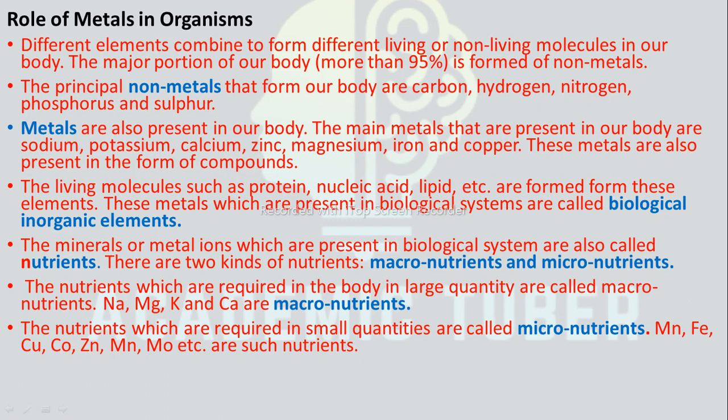Different elements combine to form different living or non-living molecules in our body, and the major portion of our body, more than 95%, is formed of non-metals. The principal nonmetals that form our body are carbon, hydrogen, nitrogen, phosphorus, and sulfur. Metals are also present in our body, and the main metals are sodium, potassium, calcium, zinc, magnesium, iron, and copper. These metals are also present in the form of compounds. The living molecules such as protein, nucleic acid, lipid, etc. are formed from these elements, and these elements which are present in biological systems are called biological inorganic elements.